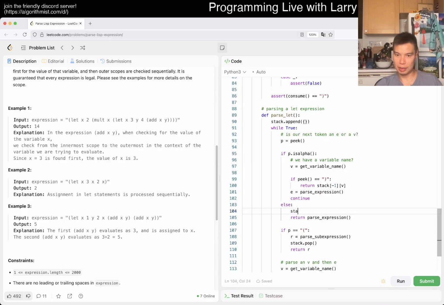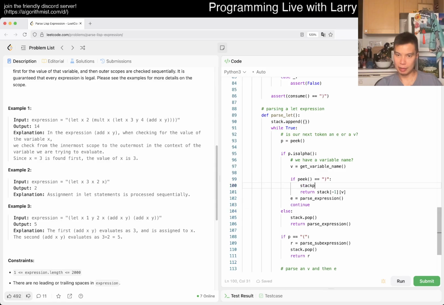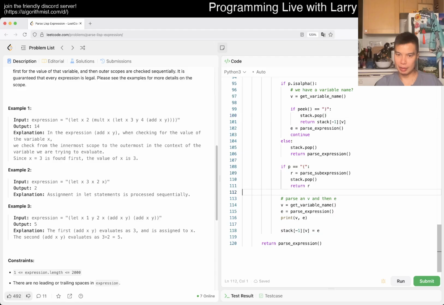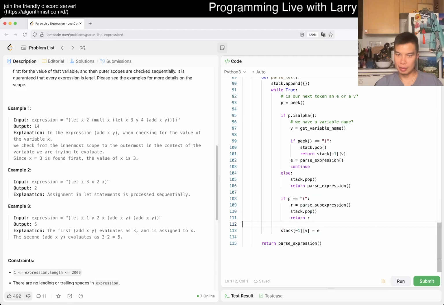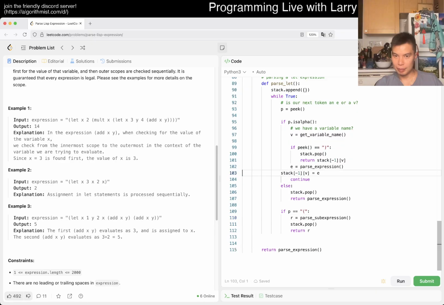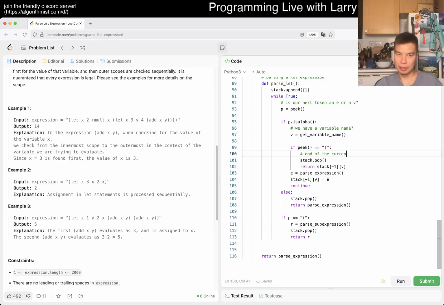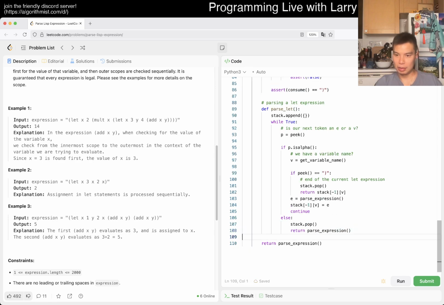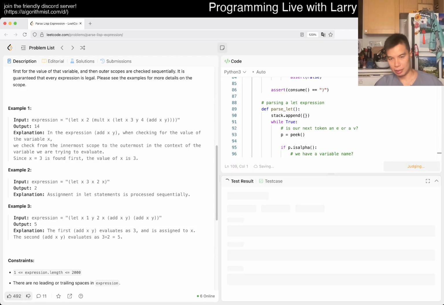Also, we stack that pop. We also stack that pop here. We have to do it in a sign, don't we? Yeah, and then this no longer holds. Something like this. This is kind of tricky.